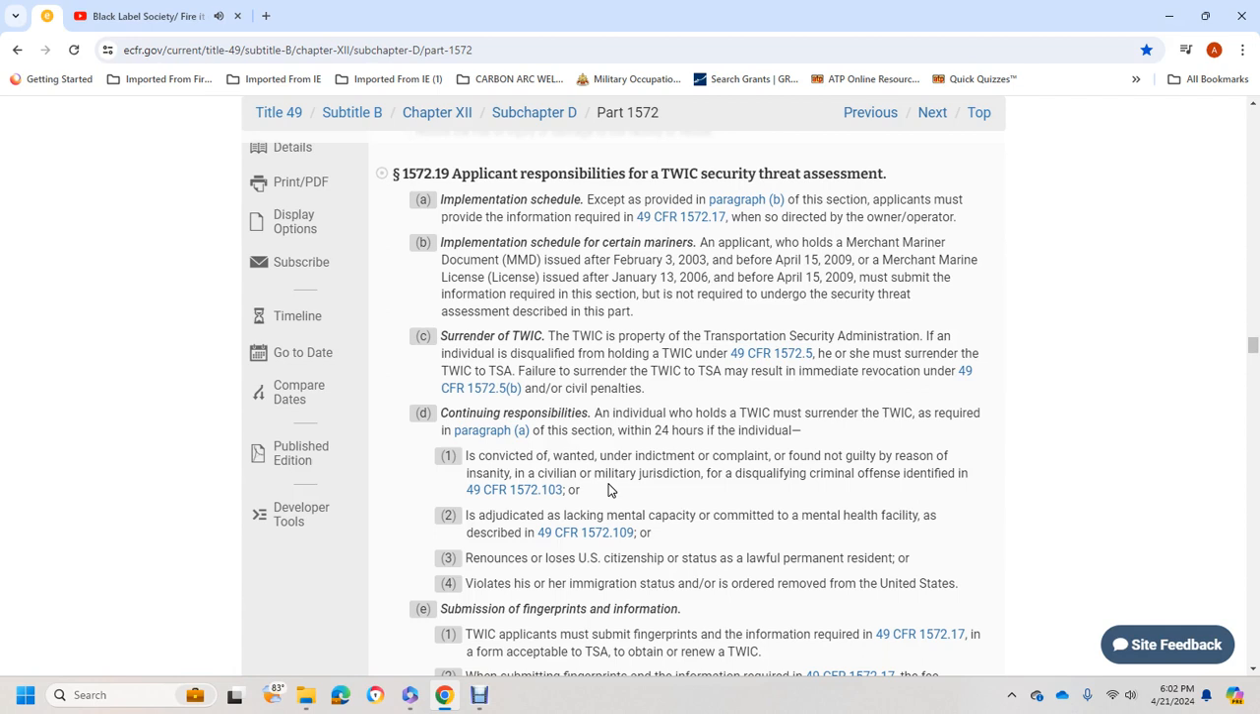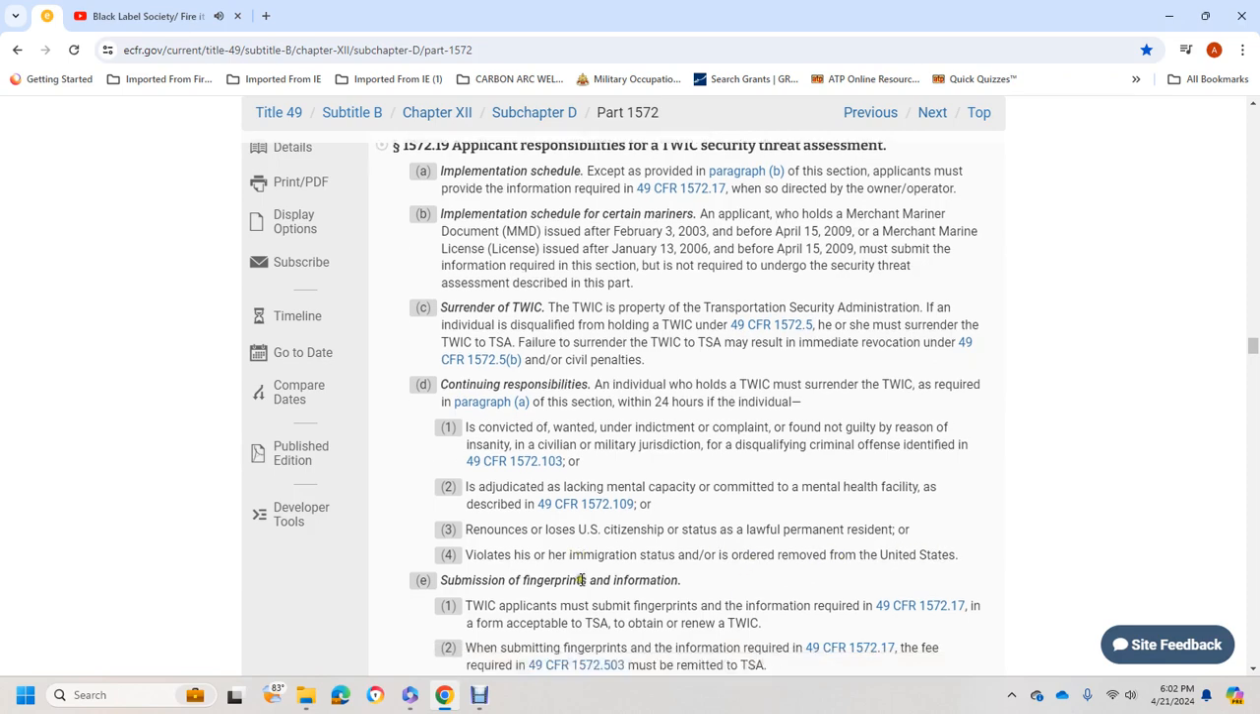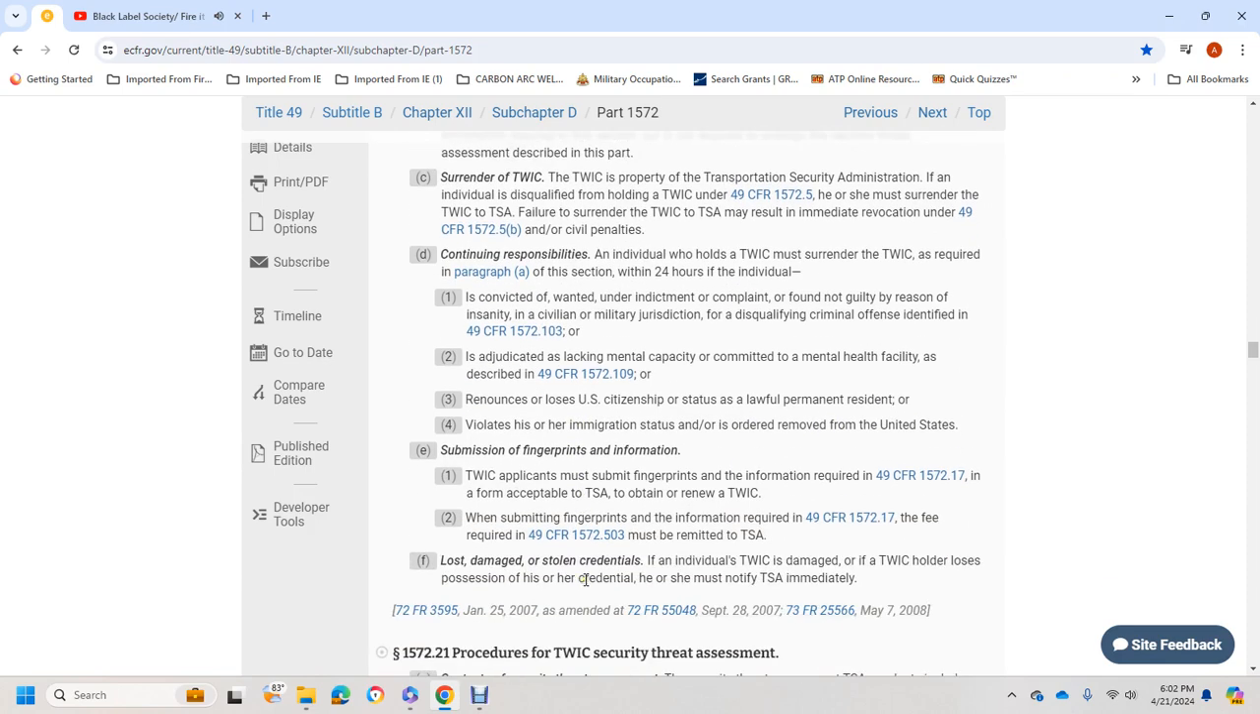The same applies for renunciation or loss of U.S. citizen status, lawful permanent resident status, violation of his or her immigration status, or an order to remove him or her from the United States. Submission of full fingerprint information: TWIC applicants must submit the fingerprint information required under Title 49 CFR 1572.17 in the form required by TSA when they apply and when they renew the TWIC. When submitting fingerprint information, the fee required in Title 49 CFR 1572.503 must be remitted to TSA.